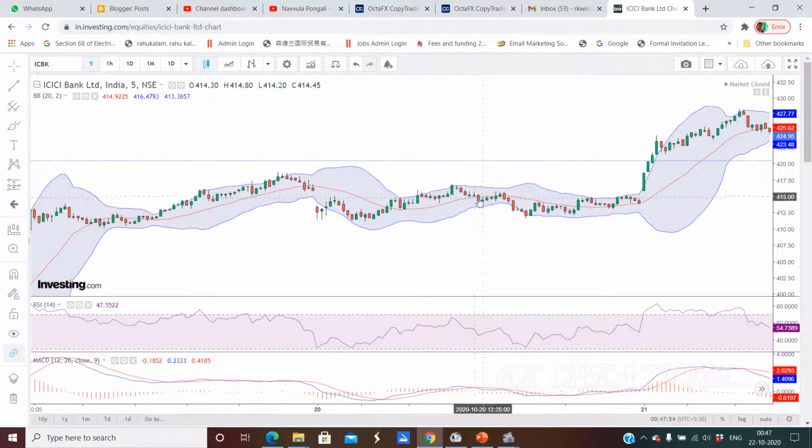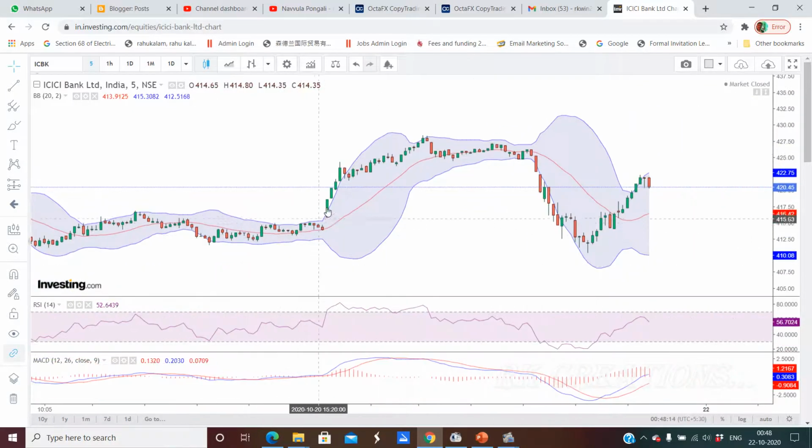But it has touched here. Once you sell here, you can exit here. So if you buy here, you can exit here. You can sell here, you can exit here. You can sell here, exit here. But this is out of range because the market just opened. This day the market opened, it is post to post up, meaning it is almost outside the bandwidth. You cannot enter into the trade. You have to wait till it comes inside the band. Once it has come, but the overall trend is up.